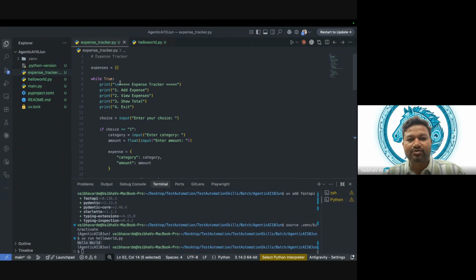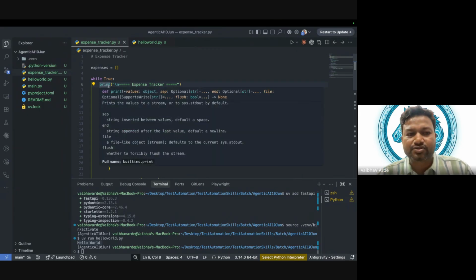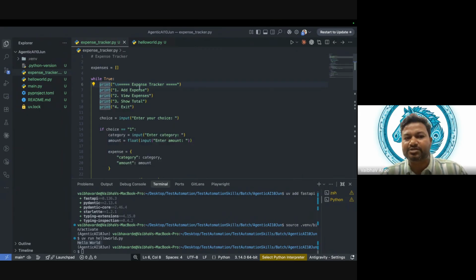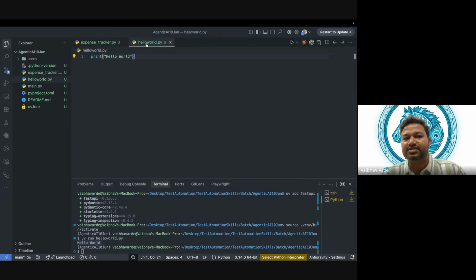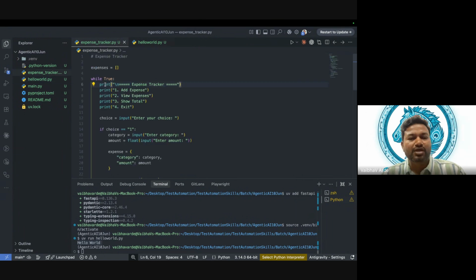Okay, so now let's move ahead. So what all things we are going to enter? I'm going to say print expense tracker. As this while loop starts, it will just print this expense tracker, the way we said hello world. Then next print is add expense. Third is view expense. Fourth is show expense. And fifth is exit.